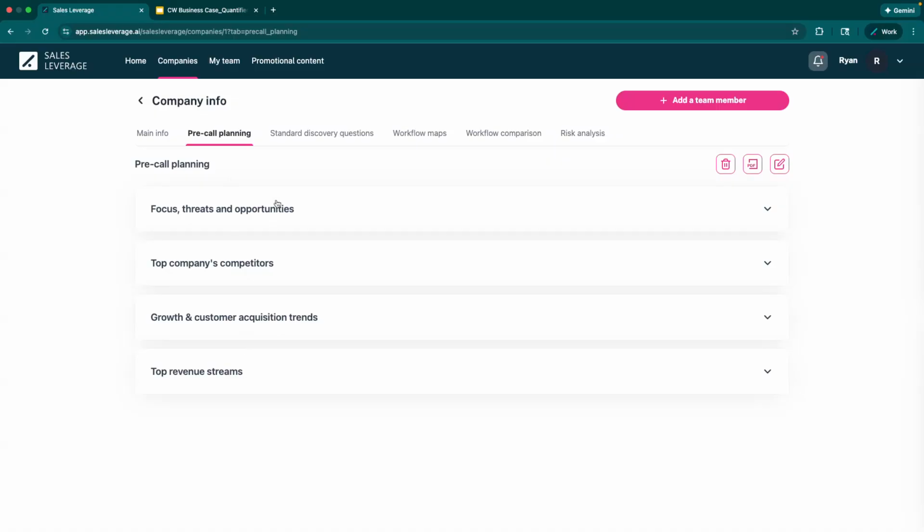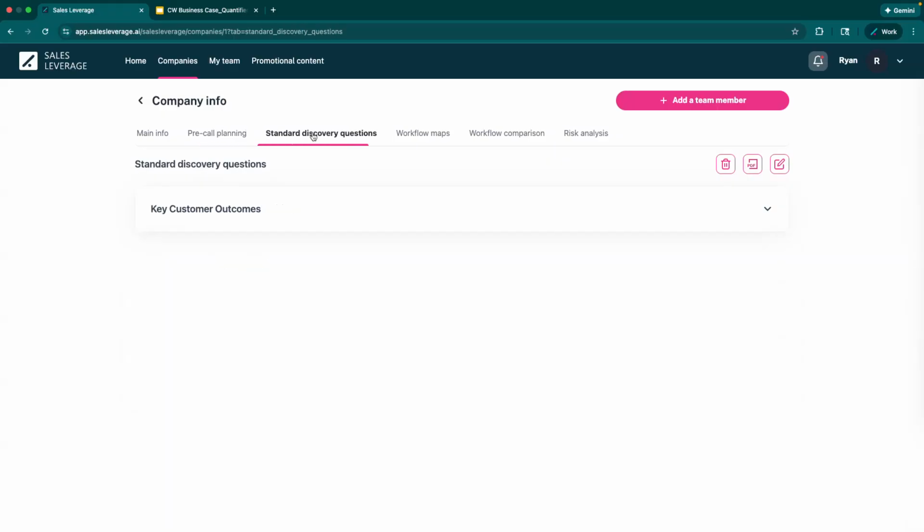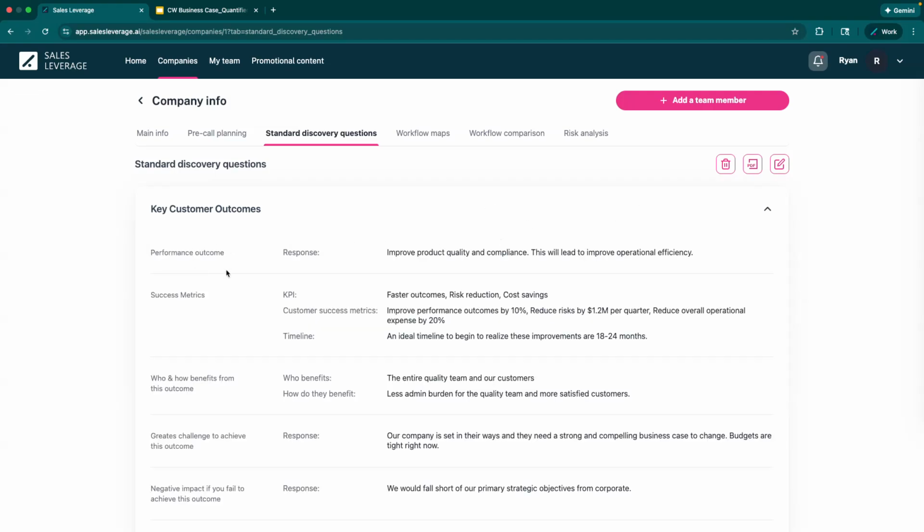These are things that I think are really staples in understanding your customer's world. Standard discovery questions. Remember, key customer outcomes are super, super important, right? These are the things that really matter, right? Everything is driven by outcomes. If you can help your customer achieve their outcomes, the chances of them buying from you or working with you or partnering with you are much higher, right? Outcomes are exciting, right? Everybody wants to achieve success. Everybody has goals they want to achieve. So that's the outcome, right? You want to help them achieve that.